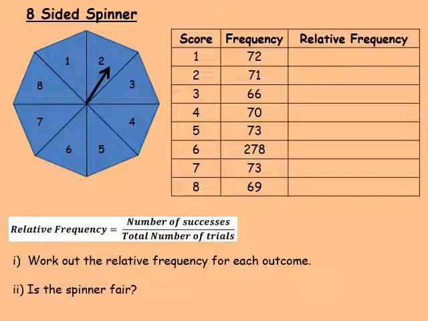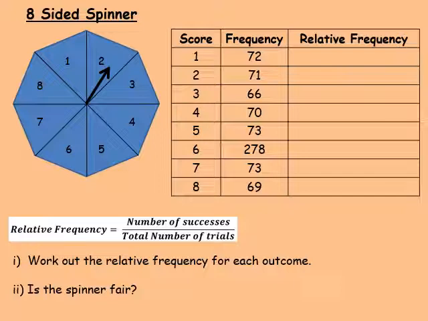So we can see here that the number 1, that section was landed on 72 times. The number 2, that was landed on 71 times, and so on. We're going to work out the probability, or an estimate for the probability of landing on a 1, a 2, a 3, a 4, a 5, or so on.